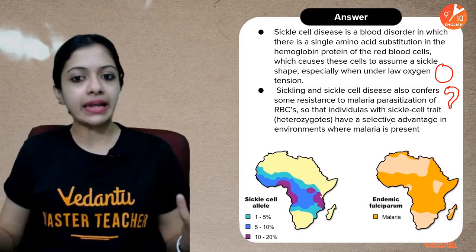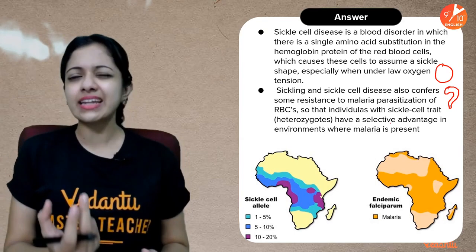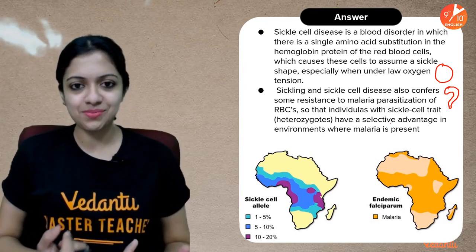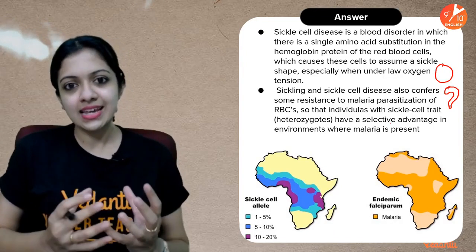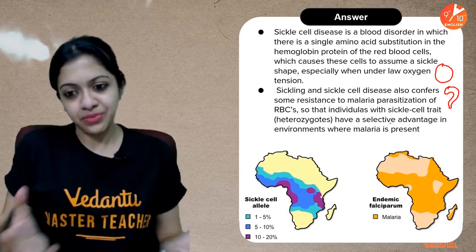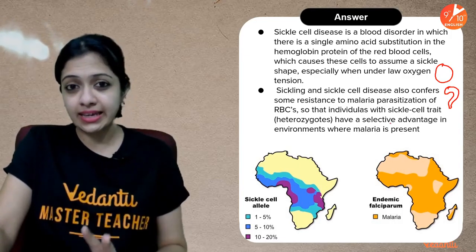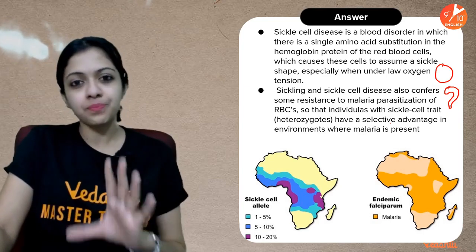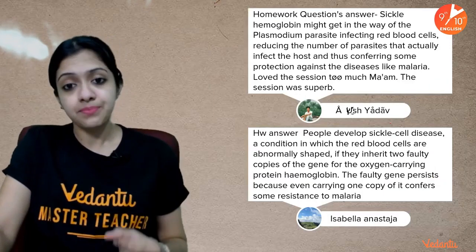So in places where malaria is prevalent, sickle cell anemia patients have a slightly better advantage as compared to the others, because some kind of extra resistance is there for these people, okay? So in that context, it acts like a blessing in disguise, but definitely this is a major problem which can give such patients a lot of difficulty.